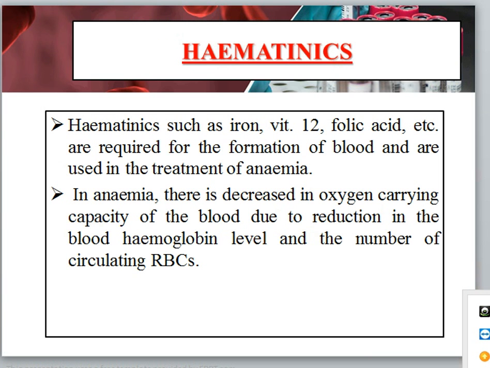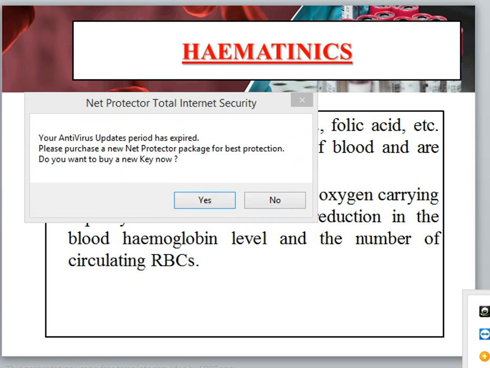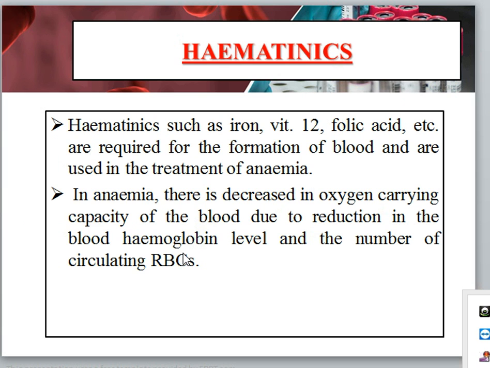GM-CSF. First is hematinics. The hematinics such as iron, vitamin B12, folic acid, etc. are required for formation of blood and are used in the treatment of anemia. In anemia, there is a decrease in the oxygen carrying capacity of the blood due to the reduction in blood hemoglobin level and number of circulating RBCs.